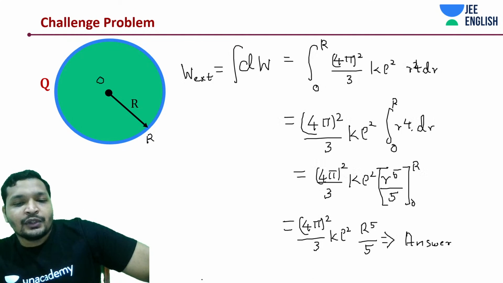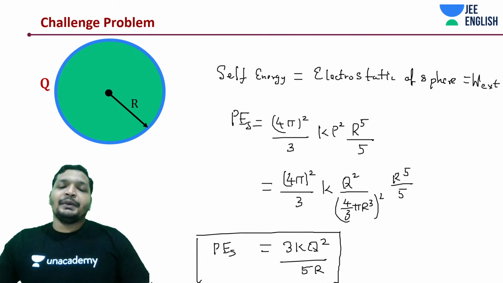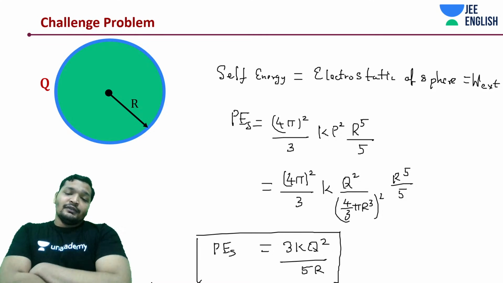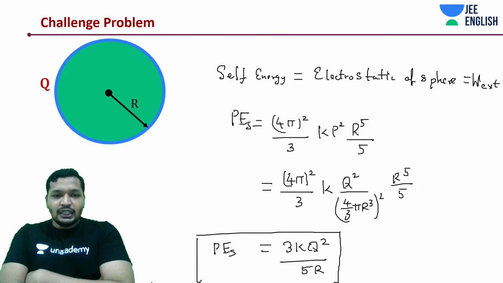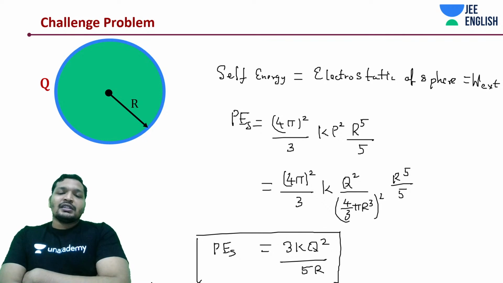I believe this was clear, guys. So think about it carefully. How much is this compared to kq square by 2R, where you had just distributed the charge on the shell? Has less work been done, more work been done? What is the case?